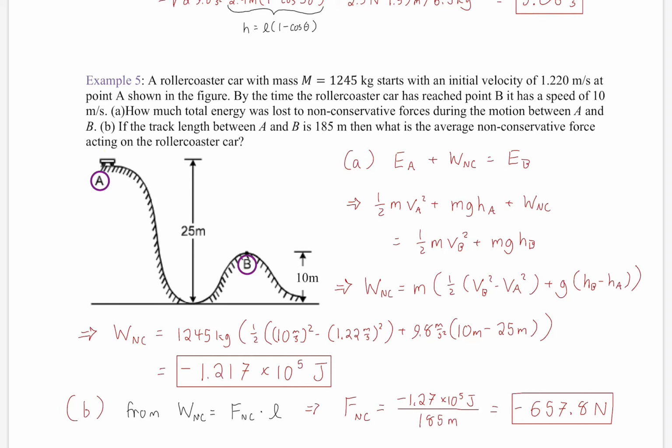All right, and notice that I had to give you the path length, and I couldn't have just been clever and said, oh, it's a circle or something, because we have no idea what this curvature is. So it has to be exactly specified what that path length is. In this case, 185 meters.